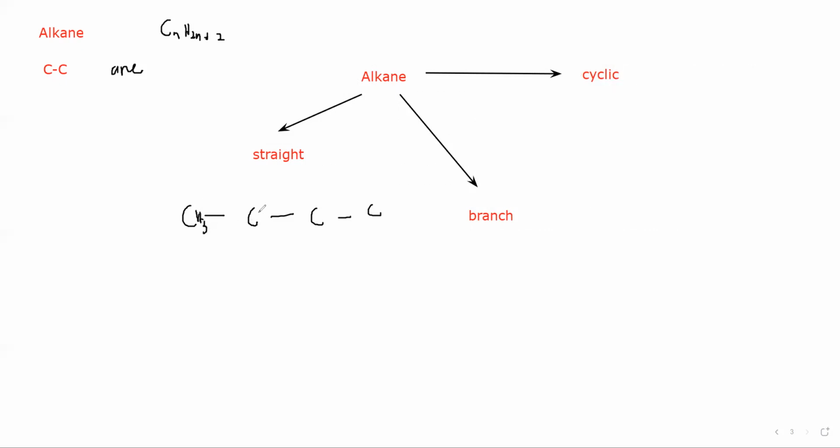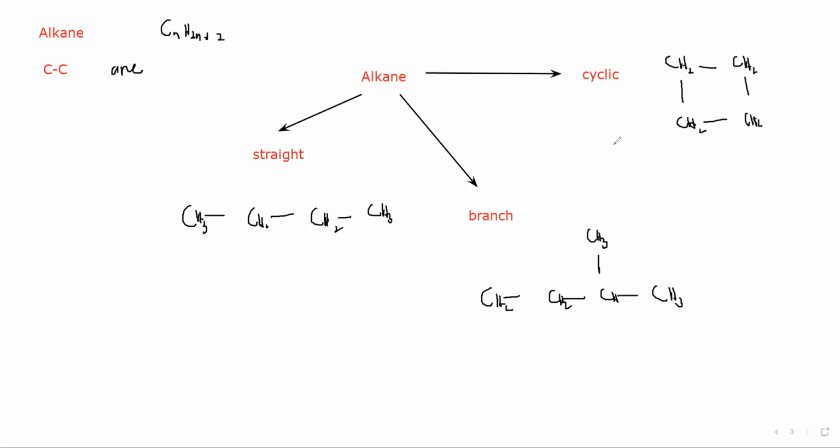So CH3, CH2, CH2, CH3. So what is the name of this compound?